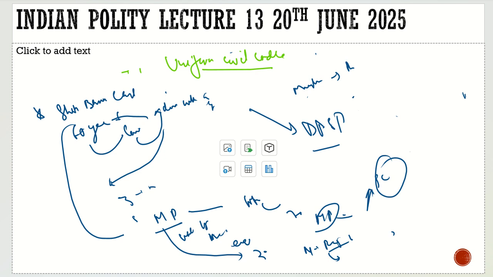And what they did, Rajiv Gandhi in 1986 brought the Muslim Women Protection of Rights on Divorce Act 1981. And under this act, it was made mandatory that the maintenance would be given only 3 months.